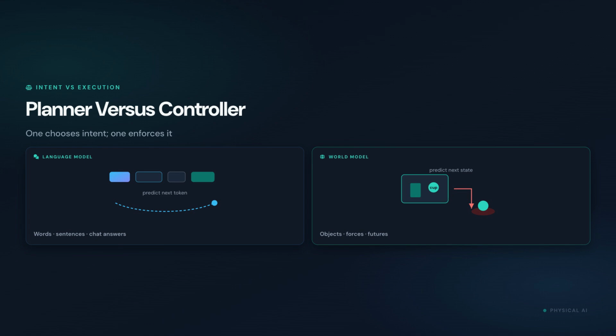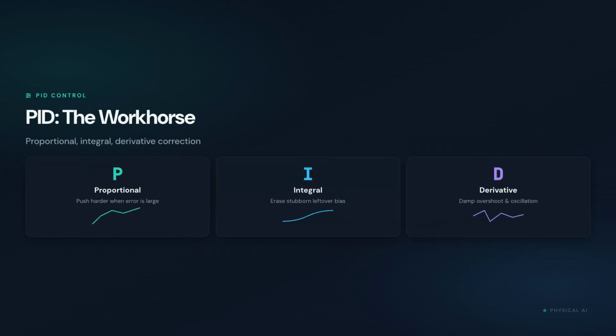PID control remains everywhere because it is understandable and effective. Proportional action pushes harder when error is large. Integral action removes steady bias, such as a wheel that consistently lags. Derivative action damps rapid changes and anticipates overshoot. Tuning matters. Too aggressive and the robot oscillates. Too timid and it lags. Simple does not mean careless.